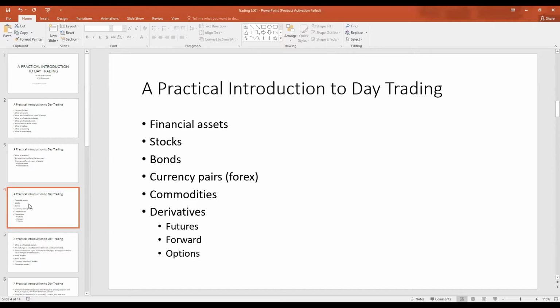The second type of asset is called a currency pair. A currency pair is also called a foreign exchange or forex. This is the same as the exchange rate. For example, the euro USD. This is a currency pair. It represents the ratio of one country's currency to another country's currency. Let me show you an example.